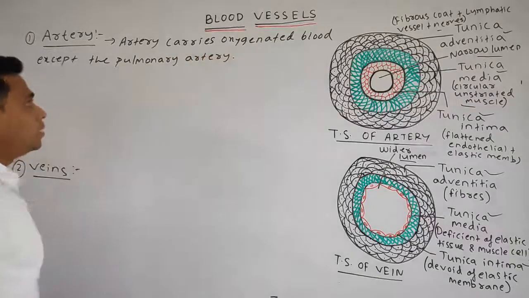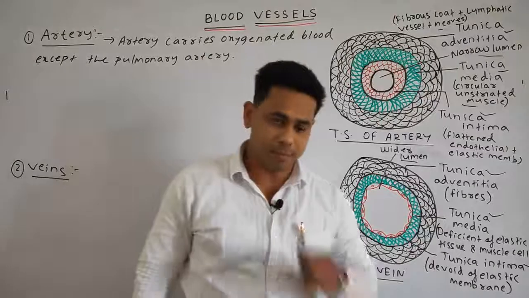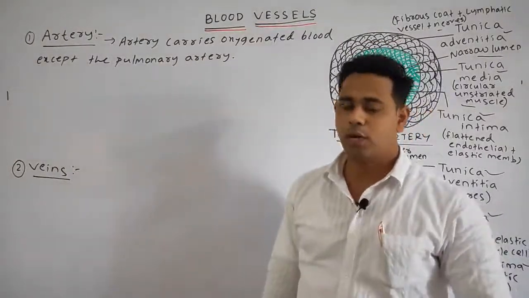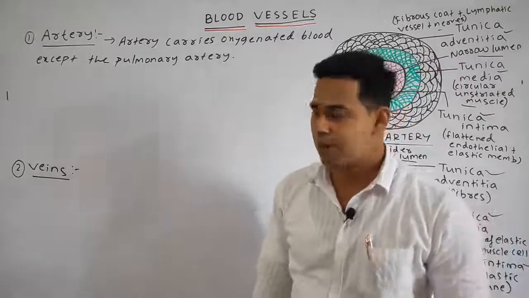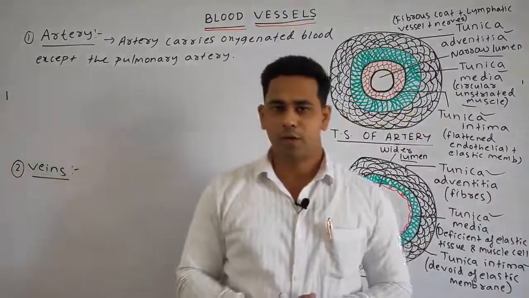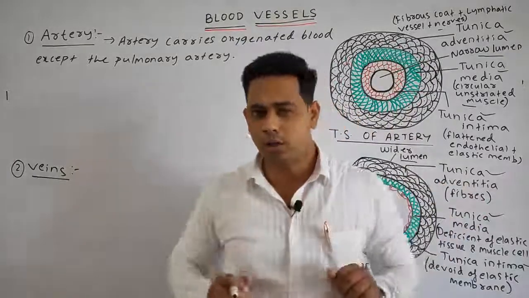All the arteries carry the oxygenated blood, but except the pulmonary artery, because it carries only the deoxygenated blood. Next, the artery helps in carrying the blood from the heart to all the body parts.